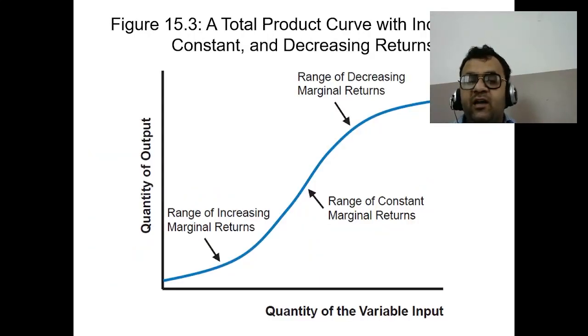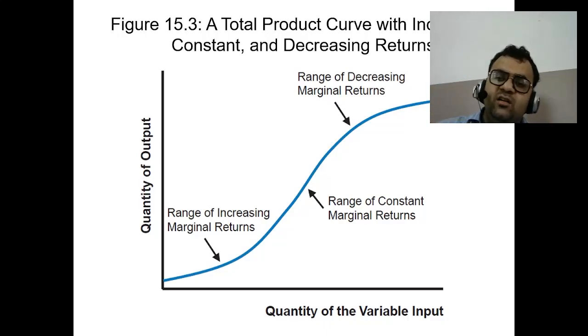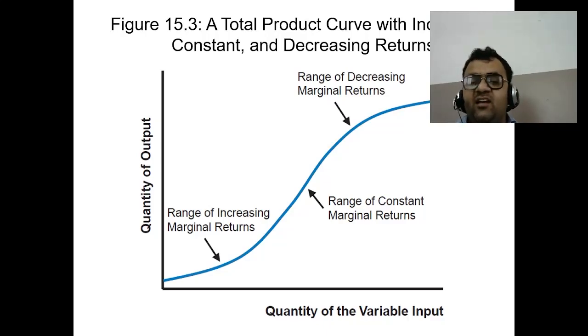A total product curve with increasing, constant, and diminishing returns would have the following stages. Stage 1 is increasing return.